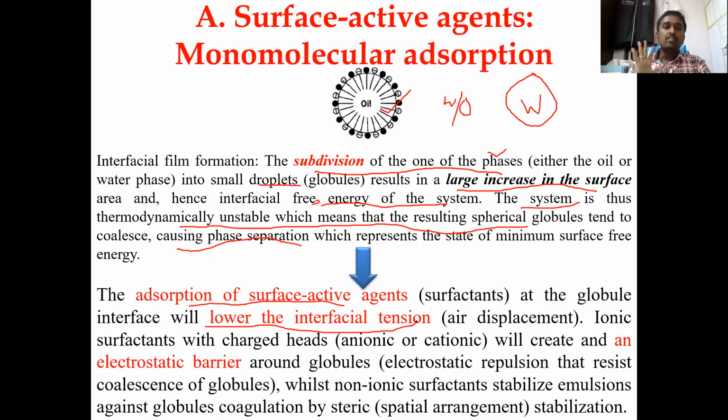See, you lay out this, right? Water, as I said before also, if there are two immiscible layers and you add some surfactants, they will lower the interfacial tension. This leads to the formation of a stable emulsion, which is not going to be subjected to any kind of stability issues. And the surfactants are again of three types: one is cationic, anionic, and non-ionic. The same has been given here.